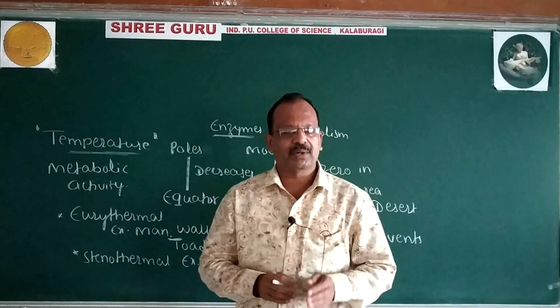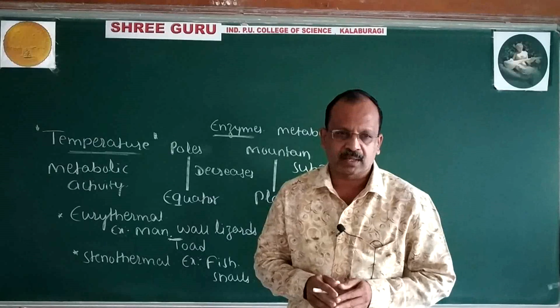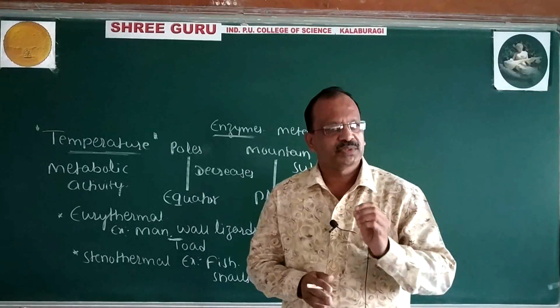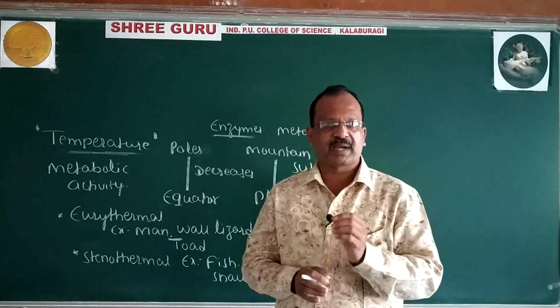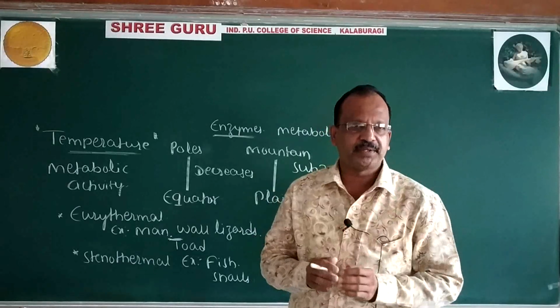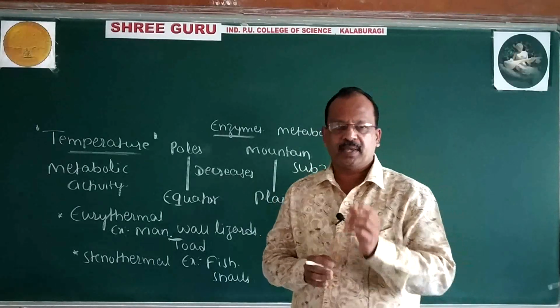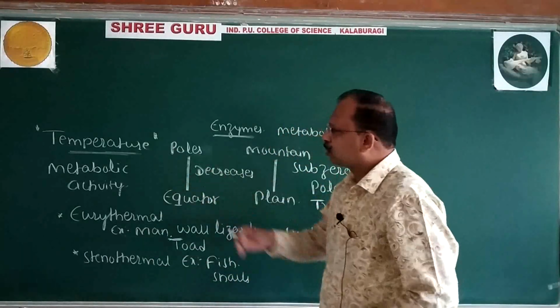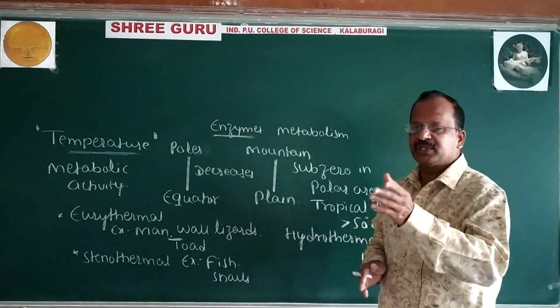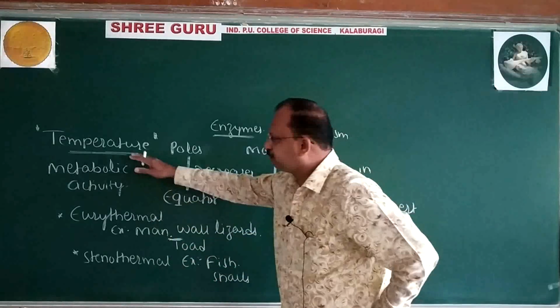Then you came across why major biomes are produced, and the important abiotic factor water. So now look over one more important ecological factor: temperature.